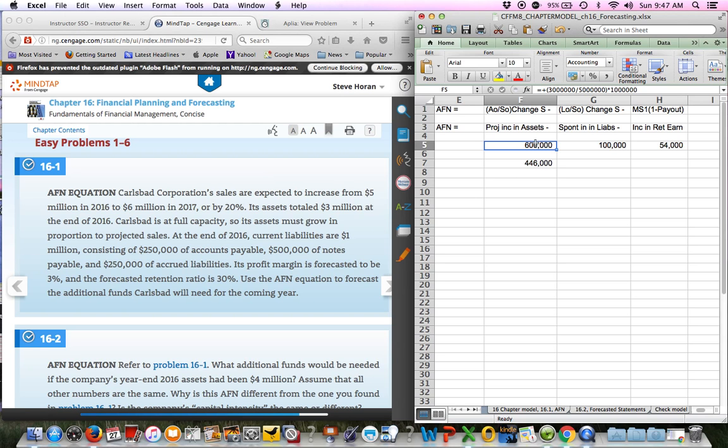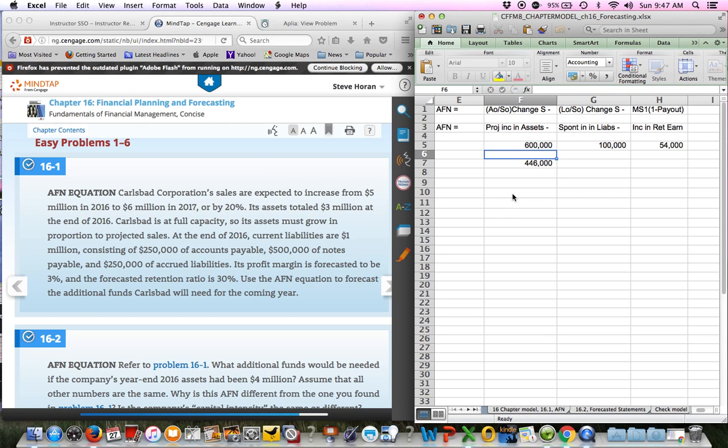So over here on the right hand side, let's go ahead and solve the problem. My change in assets is assets today divided by sales today. Assets today are 3 million right here, and sales are 5 million. And I multiply that by my change in sales, which is going from 5 million today to 6 million in 17.